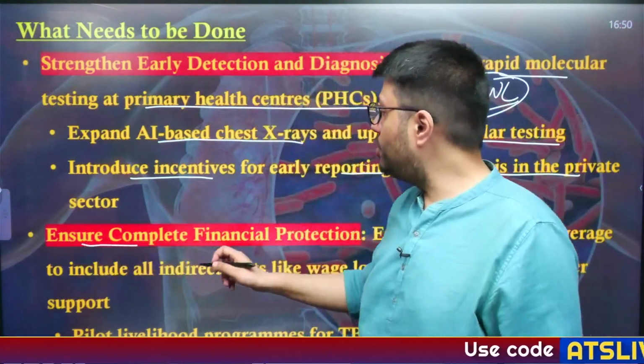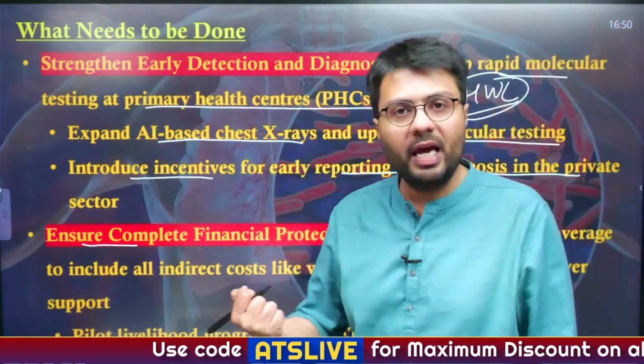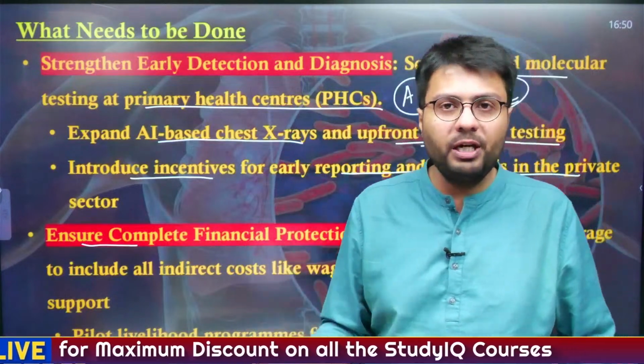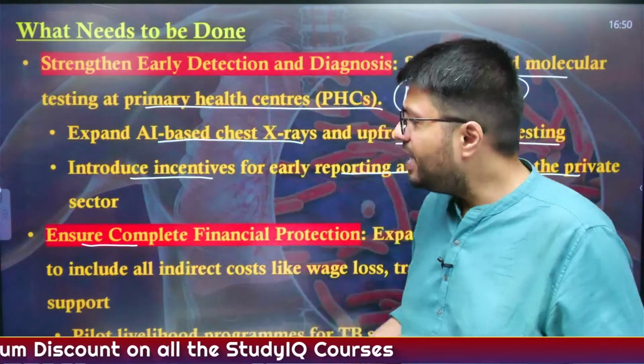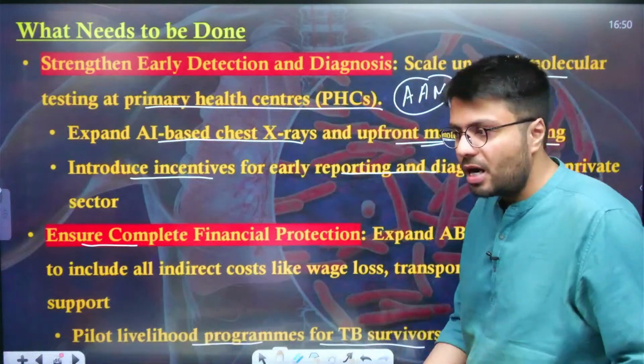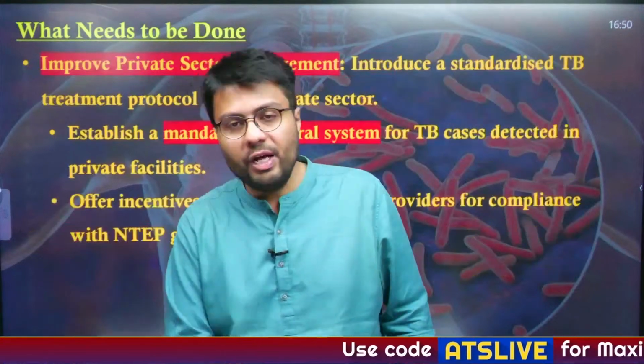Similarly, we need to ensure that complete financial protection is provided to the patient, not just for their healthcare services, but also the other indirect costs like caregiving cost, transportation cost, wage loss, etc. need to be taken care of. And for that, a pilot livelihood program for TB survivors can be started, so that the government at least shows that they are concerned about their livelihood.